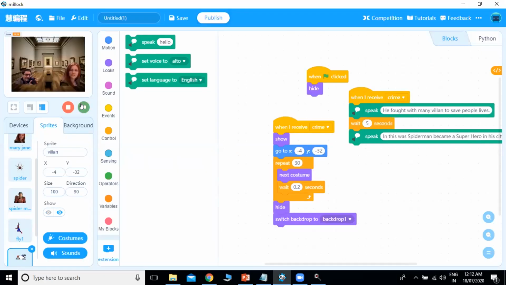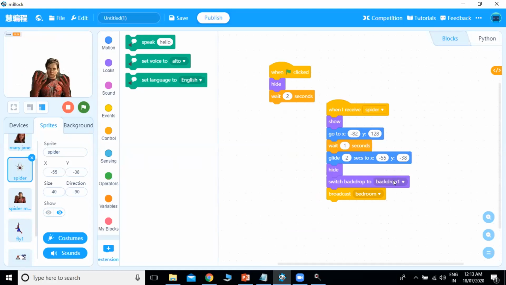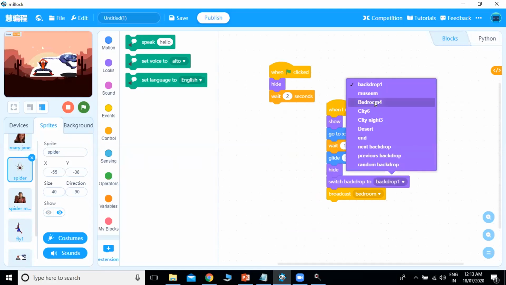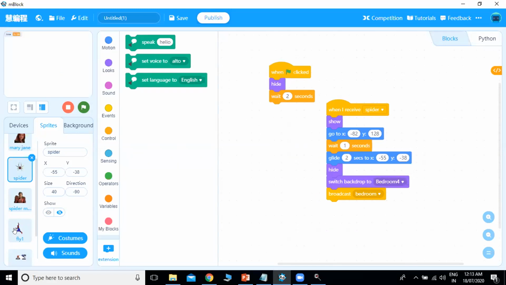One day Peter Parker and his friends went to museum. Peter Parker was clicking photos of his friend Mary Jane. Suddenly a spider came from above and bit on Peter's finger. Next day Peter started realizing some changes in his body. He got to know that Spider has given him some superpowers, and he became Spider-Man. Using his special powers he stopped many crimes in his city. He fought with many villains to save people's lives. And this was how Spider-Man became a superhero in his city.